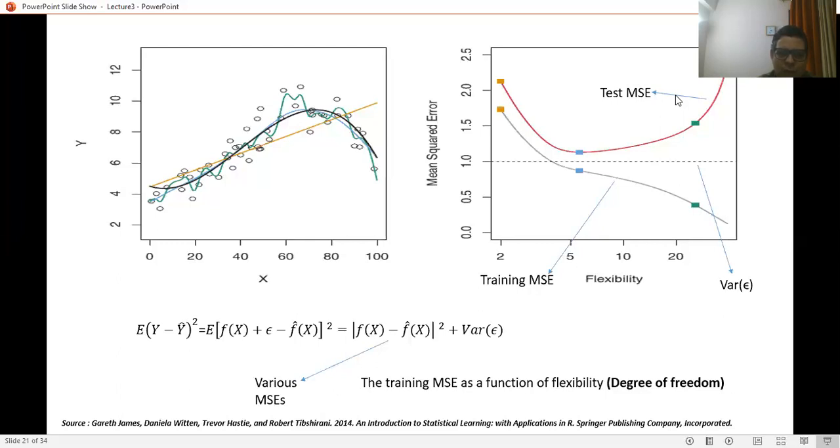If the results come like this diagram, then you say that your model is well behaved, or your model is okay. And this training MSE as a function of flexibility is called the degree of freedom. So what is the degree of freedom in the case of linear regression? Flexibility is a function of degree of freedom, and the mean square error is a function of flexibility.